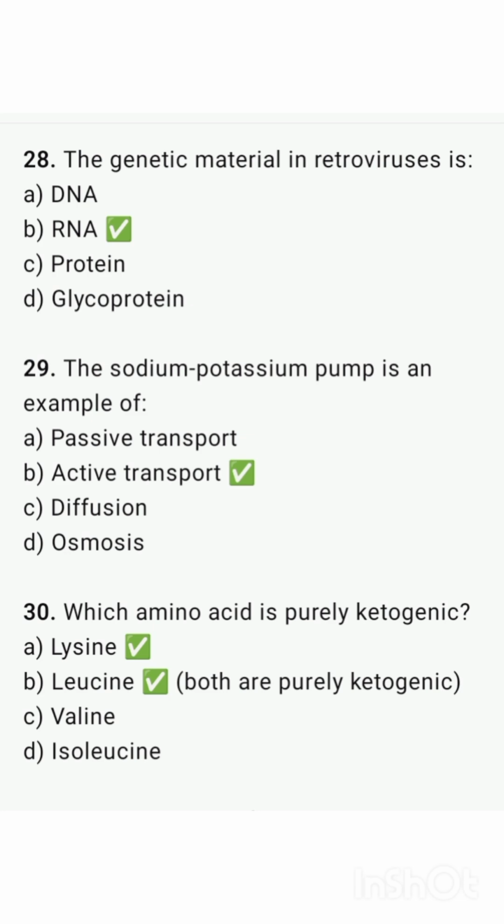The genetic material in retroviruses is RNA. The sodium potassium pump is an example of active transport. Which amino acid is purely ketogenic? That is lysine and leucine. Both are purely ketogenic.